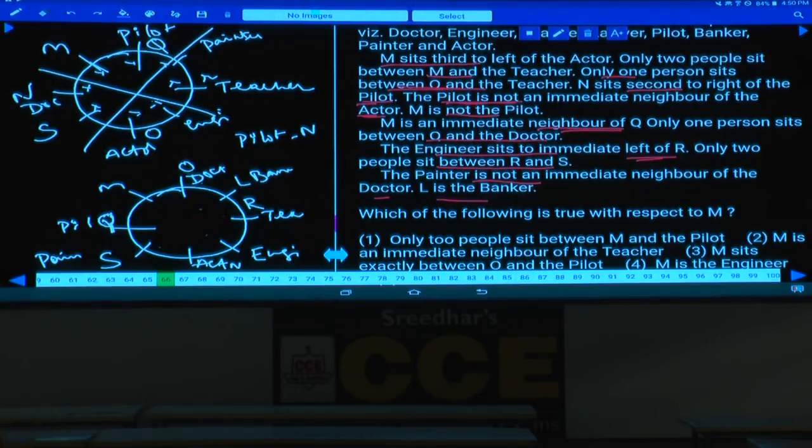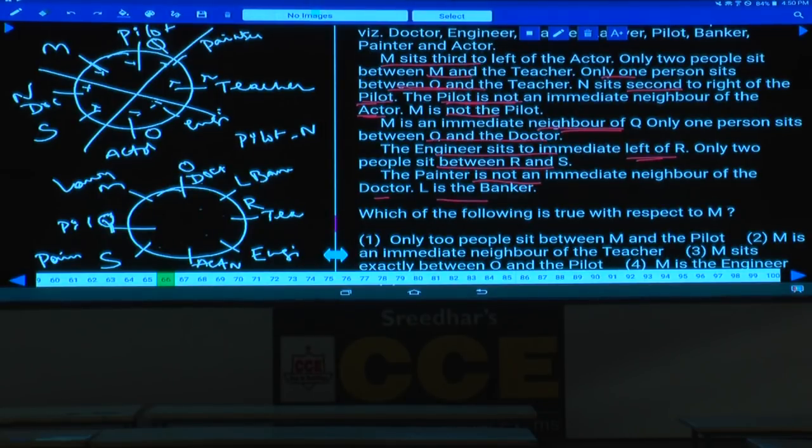Then what is the final arrangement here? N the actor, S the painter, isn't it? N the actor, S the painter, Q the pilot. And whatever this M is left over. And who is the person left over here? Lawyer is left over. And the profession of M is lawyer.